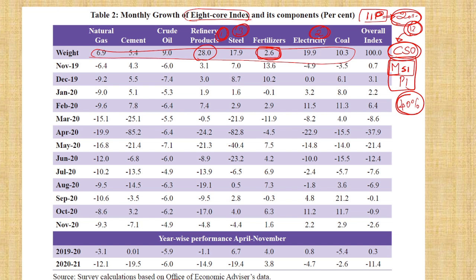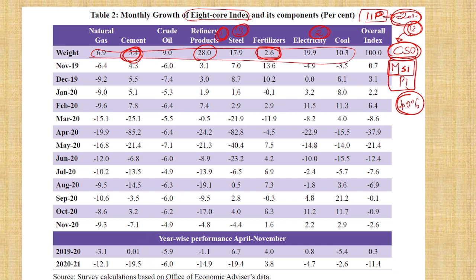The 8 core industries comprise 40% of the weightage of IIP, released by the Central Statistical Organization, under the Ministry of Statistics and Program Implementation. 40%: refinery products 28%, electricity 20%, steel 17.5%. Fertilizer is low, and cement is the second lowest. This you should know.